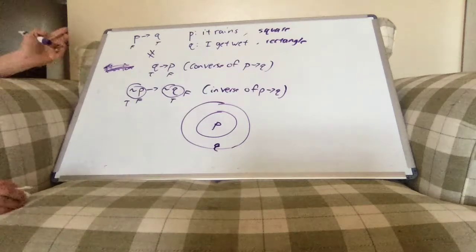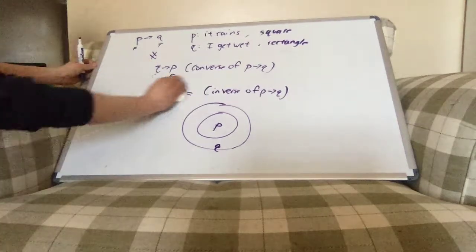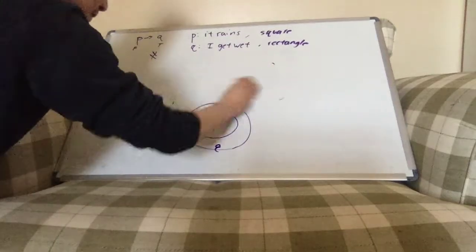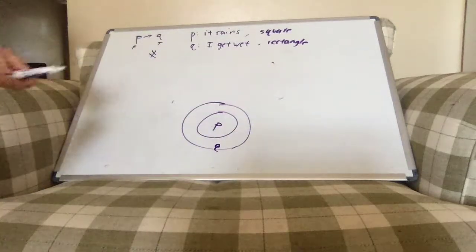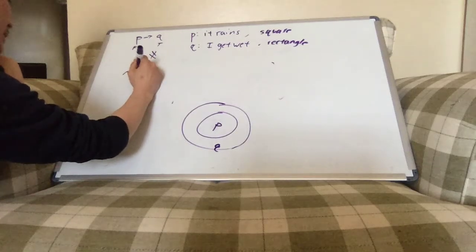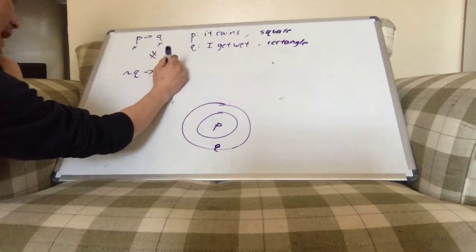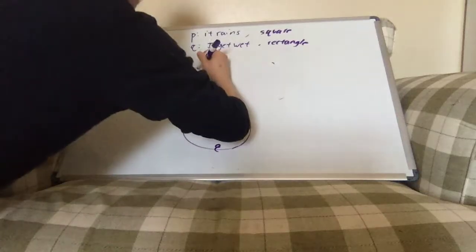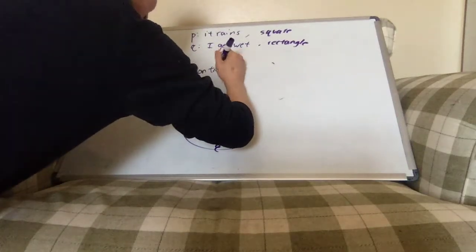All right. So what can you conclude? Well, one sometimes useful equivalence is the statement not Q implies not P. I think I mentioned this in the other video. This is the contrapositive.